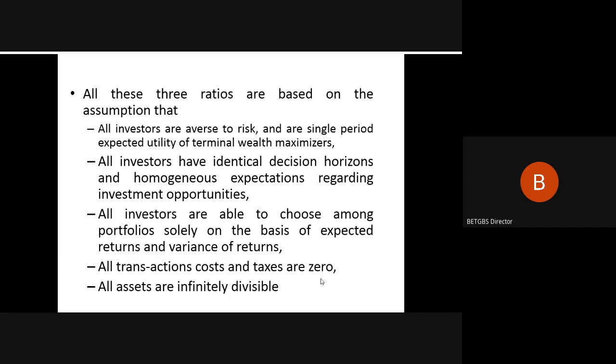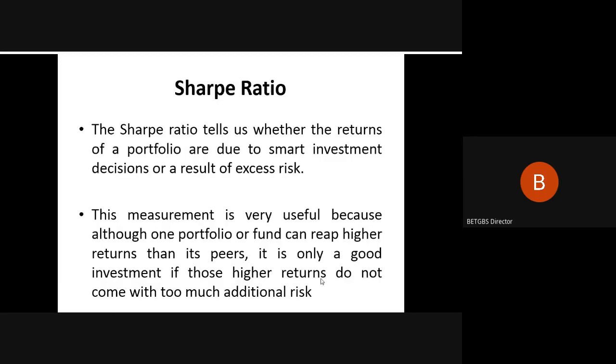So again, all these assumptions are considered from the idealistic point of view, and these are required in order to make your model more suitable and rational in that regard. So based upon these assumptions, we further go ahead and discuss how Sharpe, Jensen and Trainer's ratios are used in order to find out the relevant portfolios or the mutual fund for your investment purpose.